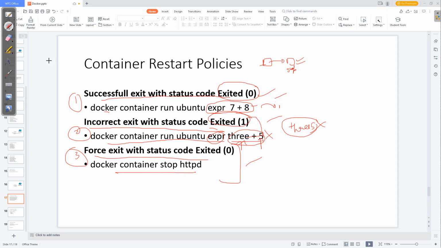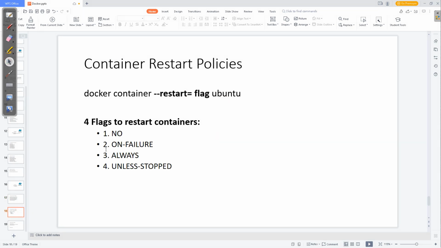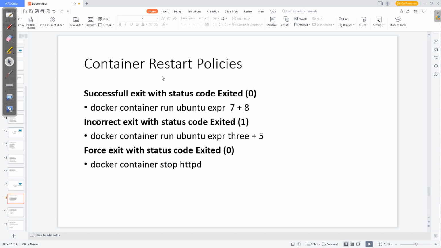When our container goes down, how many restart policies could be applied? These are the only scenarios where our restart policies will come into the picture. There are 4 types of restart policies: no, on-failure, always, and unless-stopped. These are the 4 restart policies that you need to understand with respect to these cases.